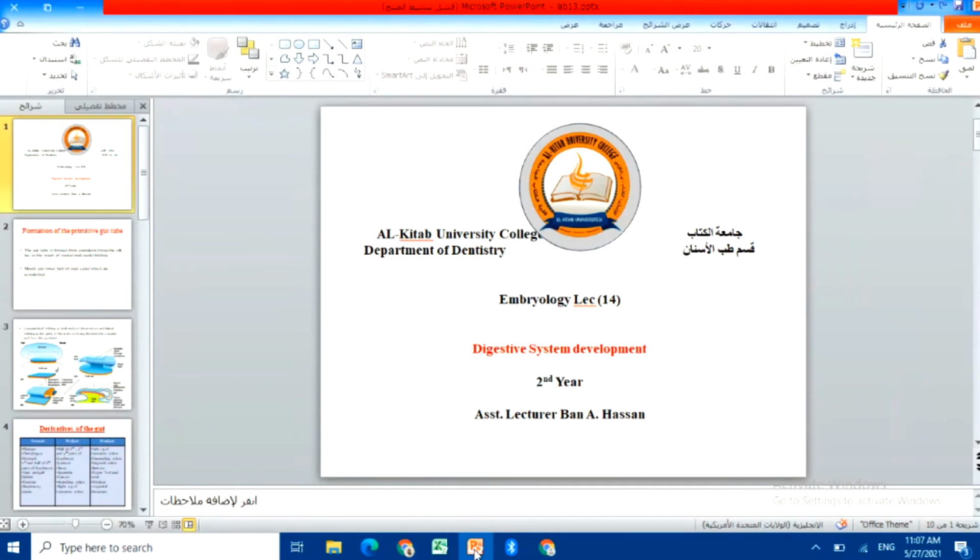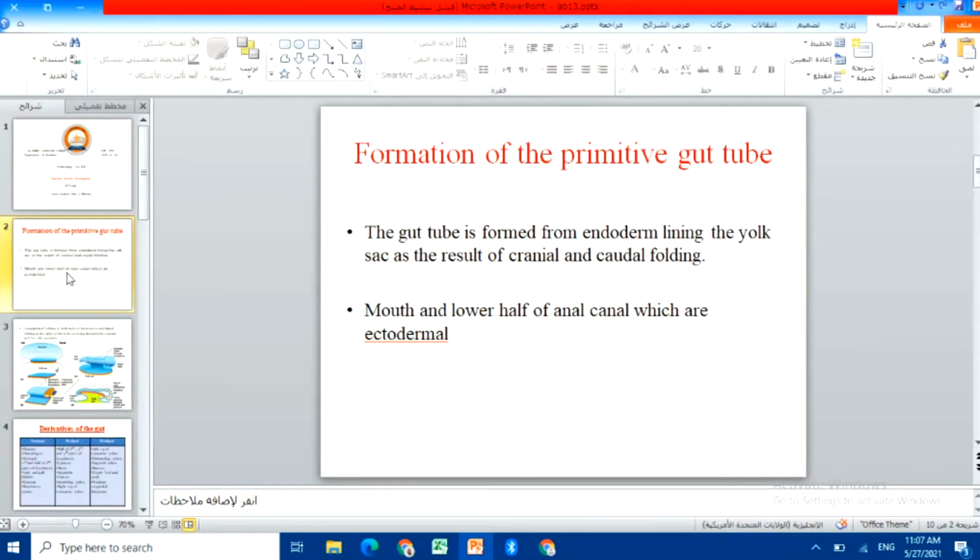Digestive system development, which is lecture number 14. So first of all, as you know, we start with the origin and the time that this system will start to form. So the formation of the primitive gut tube, we say usually, before we mention the system itself as a whole.